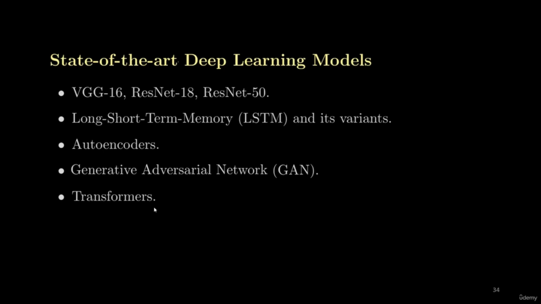The next state-of-the-art models are the transformers. The two basic types of transformers are the vision transformer and the time series transformer. The vision transformers are used for image classification, and the time series transformers are used for natural language processing or for time series classification and prediction.